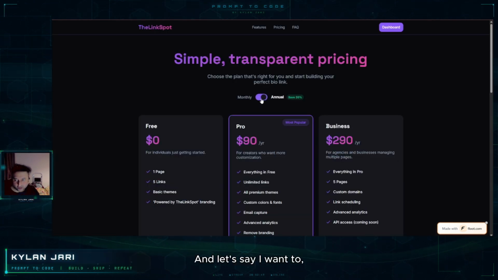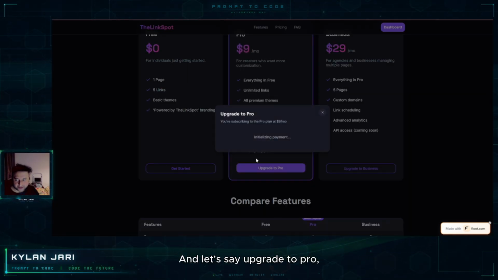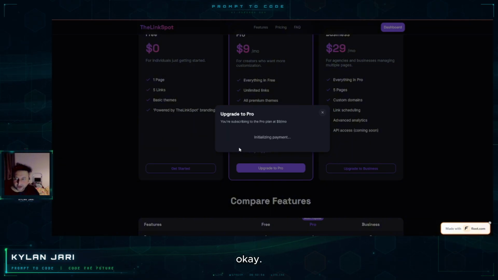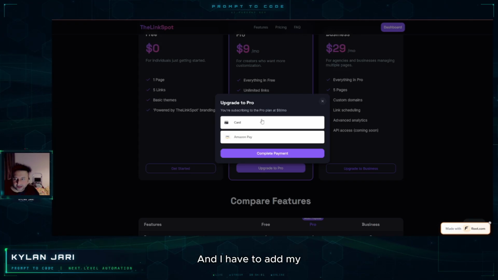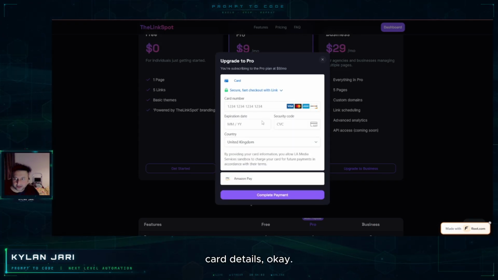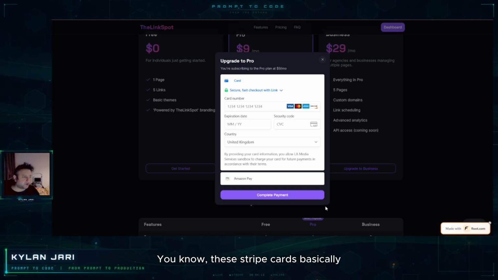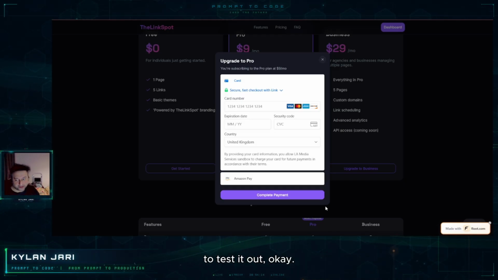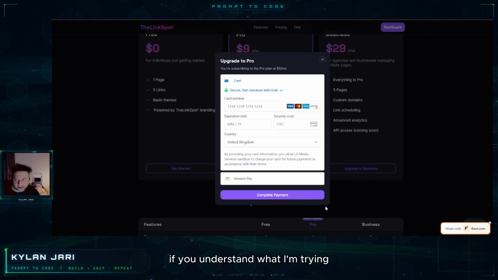So I'd like to upgrade my plan. Let's say I don't want annual, I want monthly, and I upgrade to Pro. I have to add my card details, so I need to use these Stripe cards to test it out. At the moment, this is in testing mode. I'm not taking any real payment, but I am using a sandbox, if you understand what I'm trying to say.